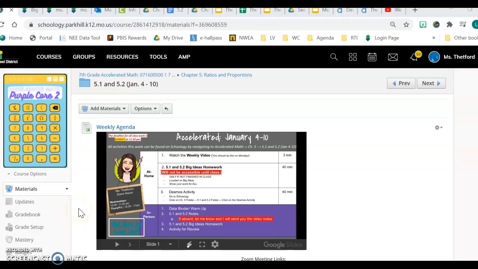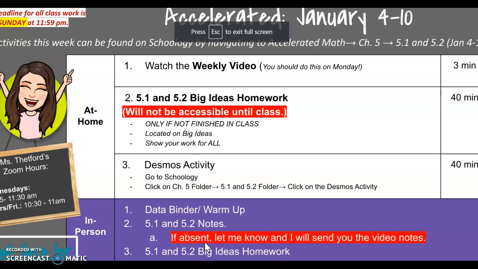All right, let's go over the agenda for this week. Just a little reminder that everything is due Sunday at 11:59. It starts on Monday this week. It's a little weird just because we are starting back to school on a Monday, and for the next 2 weeks it's going to be like this. So just keep that one in mind.